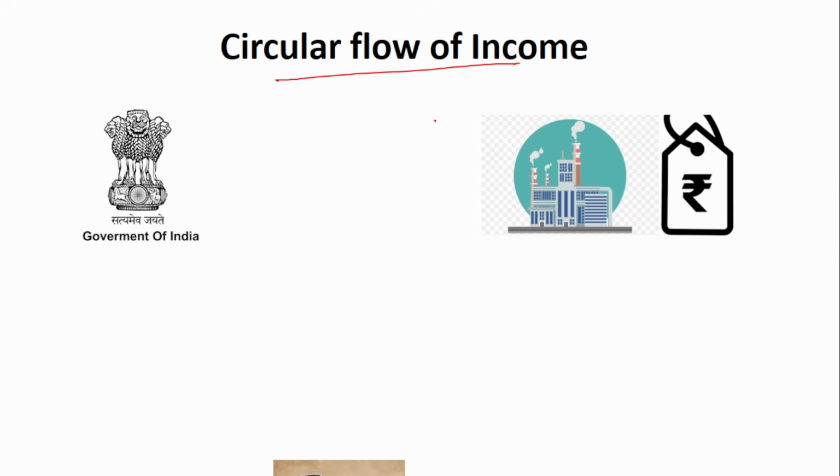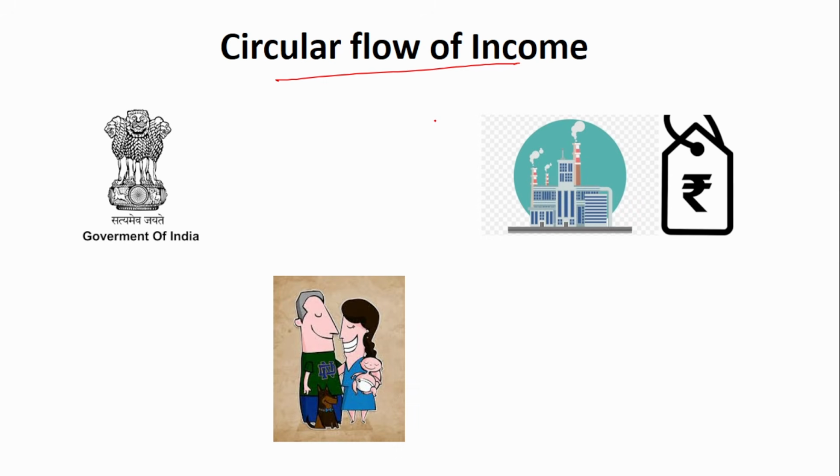Before knowing the banking concept, we need to know the circular flow of income. Now consider there are three entities in the system. One is the government, next is the private player, and the third is the household. The ultimate aim or ambition of the government is to improve the economic welfare or economic development of the nation or the state. That is the first priority of any government. So for that, economic activity has to take place.